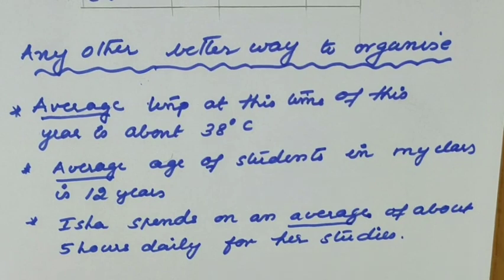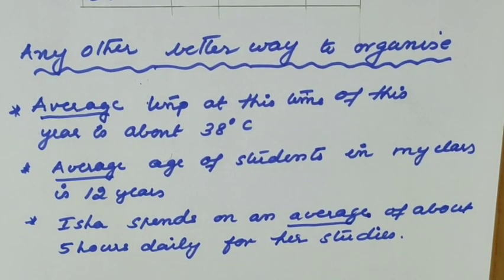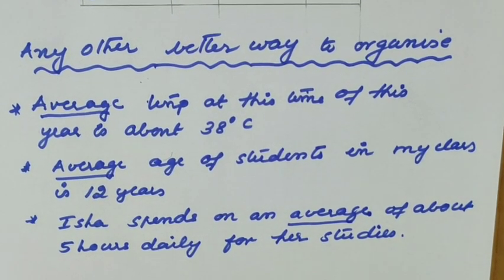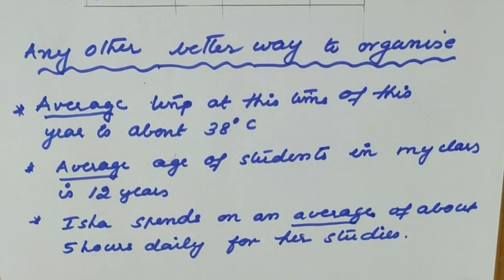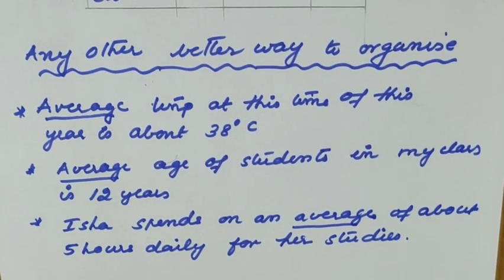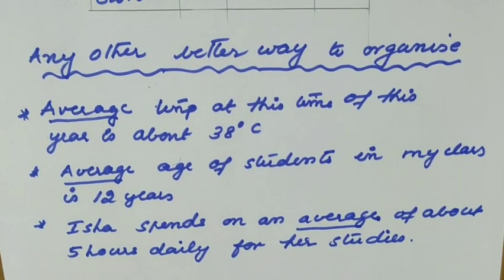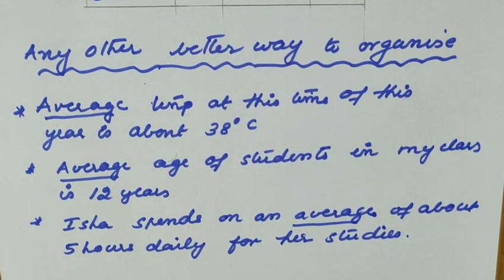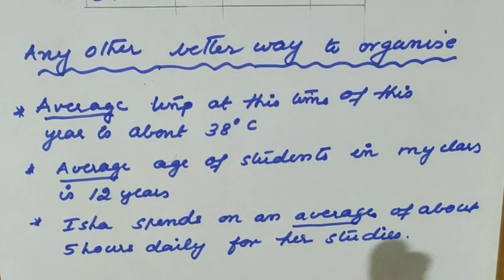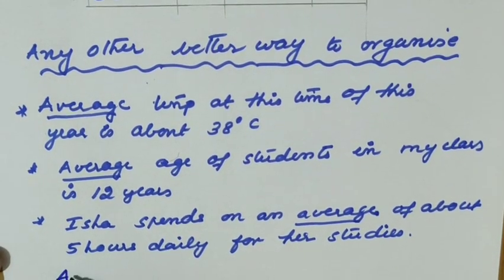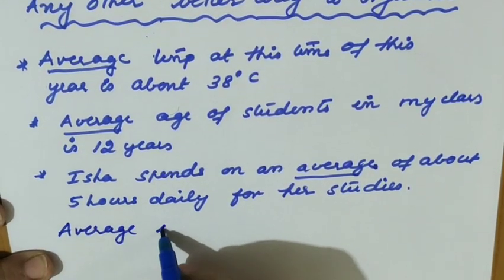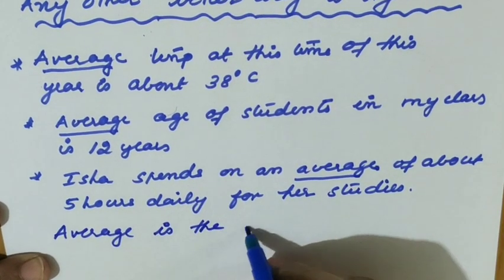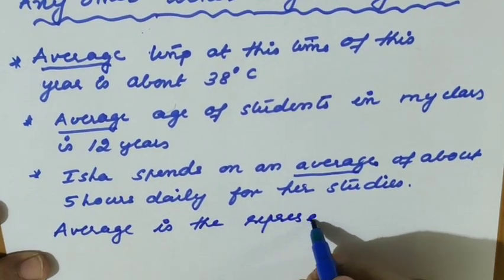So average is that number which represents or shows the group of observations. We can say that it is a data that lies between the maximum and minimum of the given data. So we can tell that average is the representation of that group.